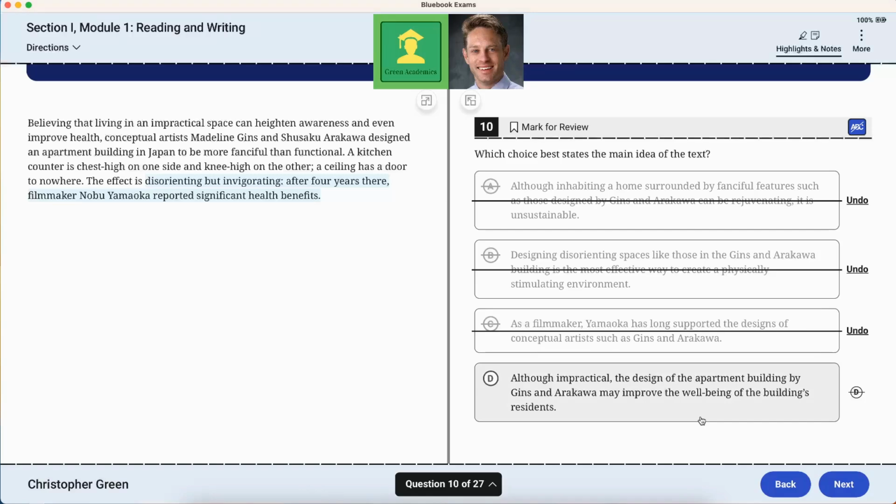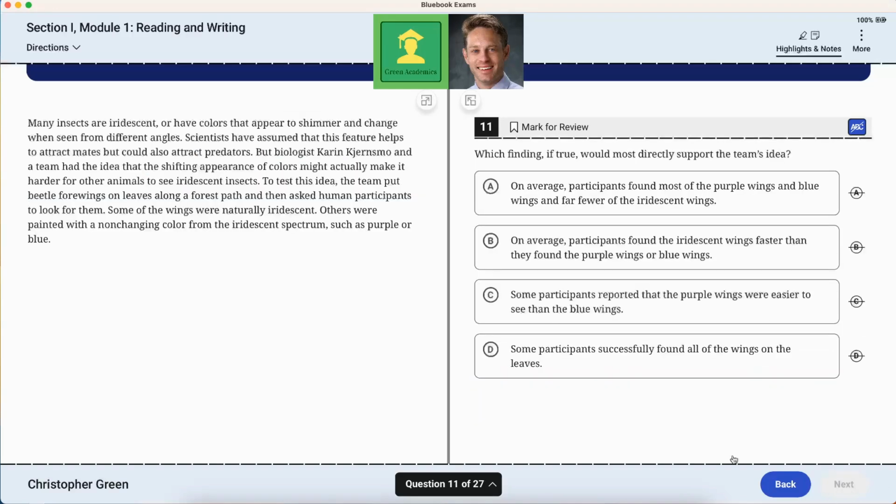Although impractical, the design of the apartment building by G&A may improve the well-being of the building's residents. Yes, as in, it is fanciful rather than functional, as in impractical, and it may be disorienting, which is impractical, but it's invigorating as explained, leading to health benefits.